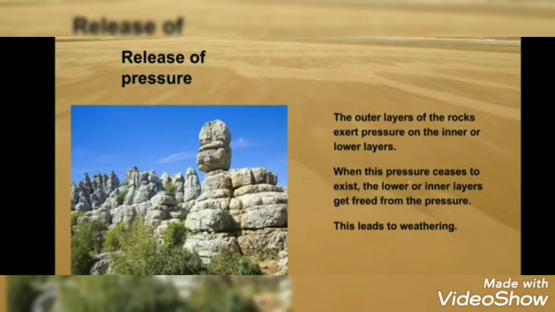The outer layers of the rock exert pressure on the inner and lower layers. Because of weathering of the outer layer or some other reason, when this pressure reduces, the lower or inner layers get freed from the pressure. So this also leads to weathering.